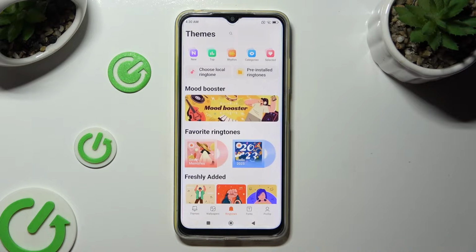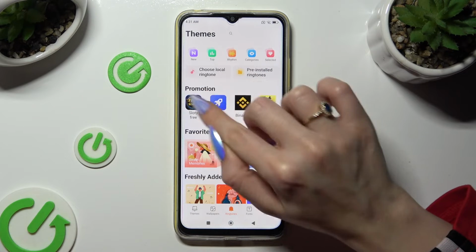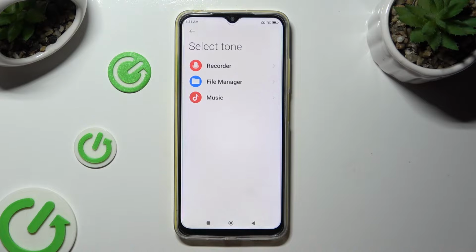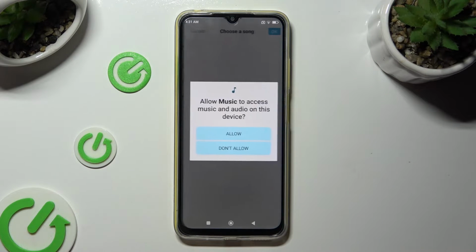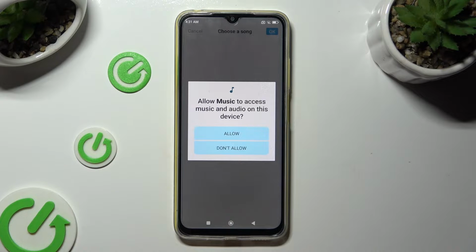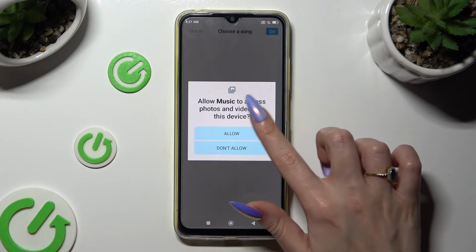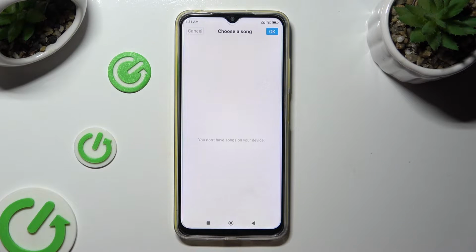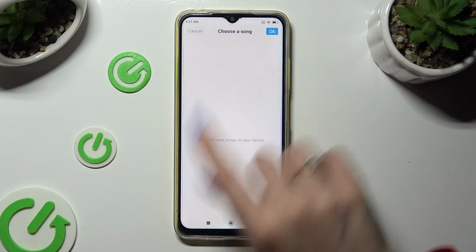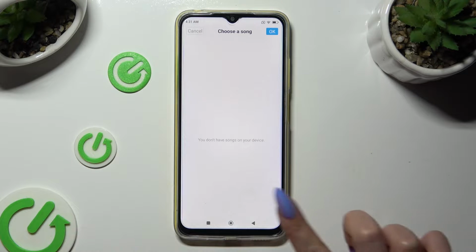Now to pick a song from your device, click on choose local ringtone over here. Select one of the available sources. Hit allow in all pop-ups and then tap on the song. Lastly, to apply it, select OK at the top right corner.